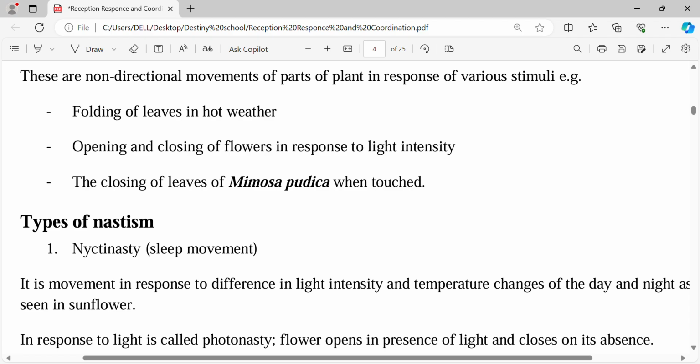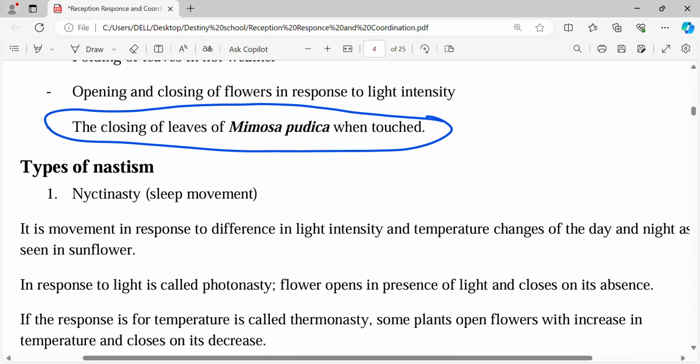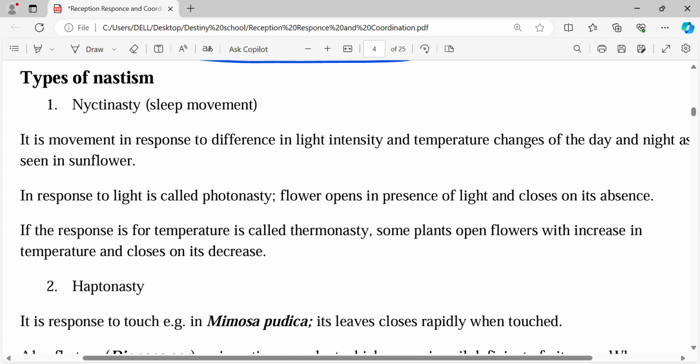Opening and closing of flowers in response to light intensity. Yes, that is also nastic response. And the closing of leaves, so this one is normally being asked a lot. There's a plant called Mimosa pudica. This one is a scientific name. That's why it is written in italics. So Mimosa pudica, when it is touched, normally it tries to close its leaves. When you touch it, it normally tries to close its leaves. So that is also a type of nastic responses.